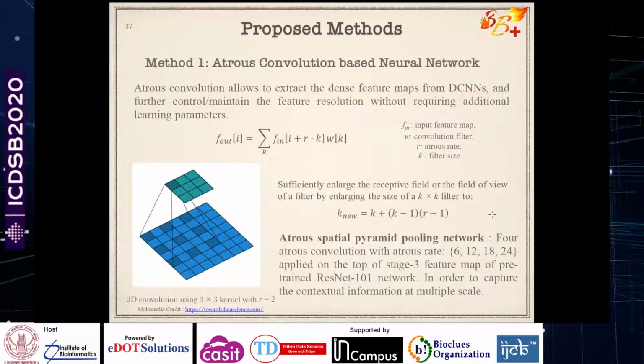Now, beyond the simple convolutions, the model that we tried was based on Arcturus convolution. What is Arcturus convolution? We introduce some neighborhood gap. Let's say the Arcturus rate is 1, or 6, or something; it can vary. Here the Arcturus rate is 2.